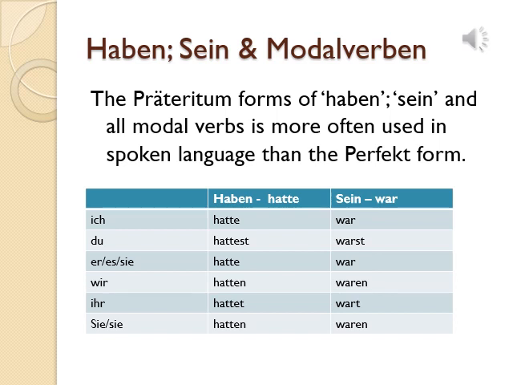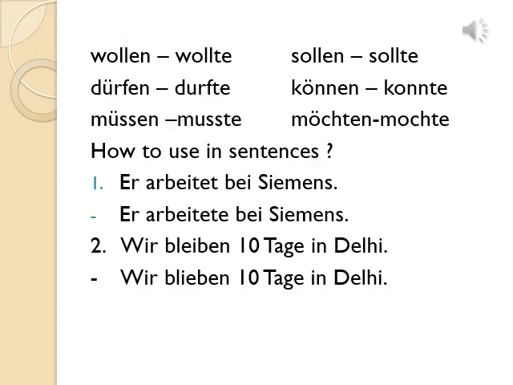So wir waren, ihr wart, sie waren. So please remember the conjugation of the Präteritum form of haben and sein by heart. It is important.